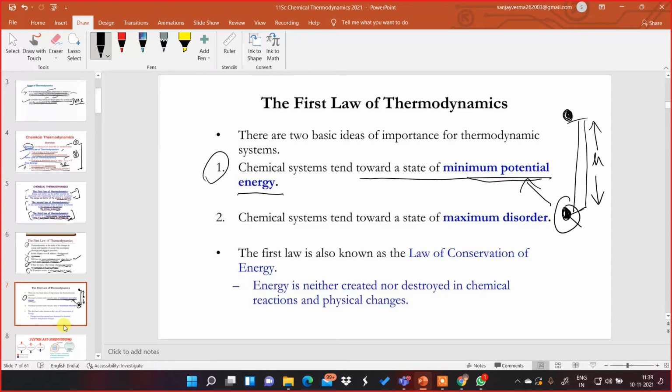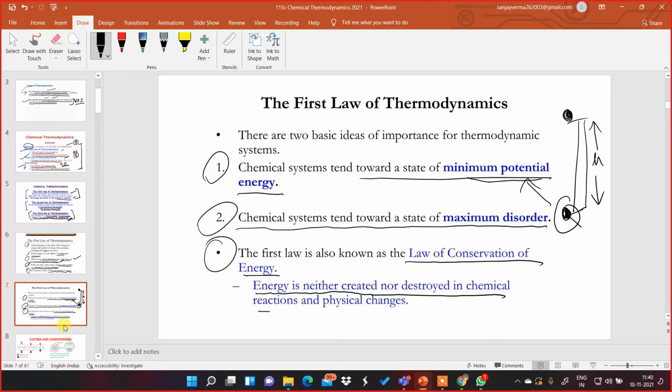Now the second basic idea of importance is, chemical systems tend towards a state of maximum disorder. They always tend towards a state of maximum disorder which can be attained by them. Remember, the first law is also known as the law of conservation of energy, where energy is neither created nor destroyed in chemical reactions and physical changes. That you must keep in mind.